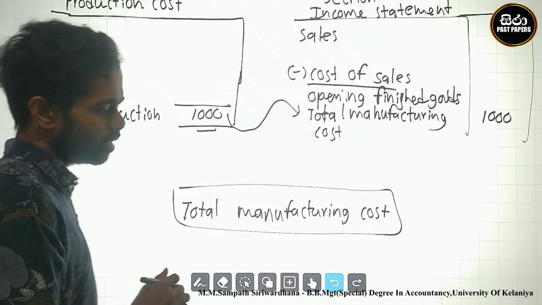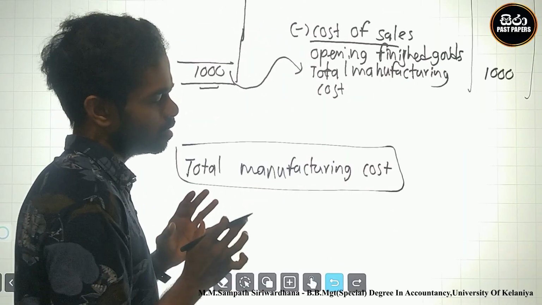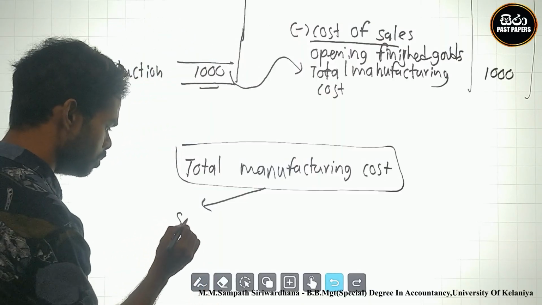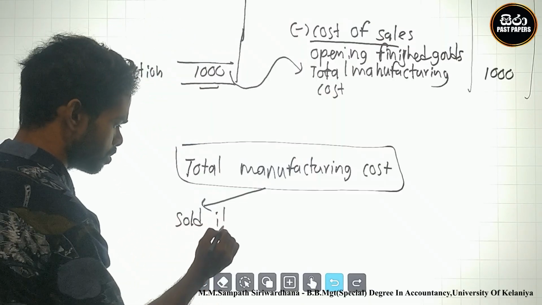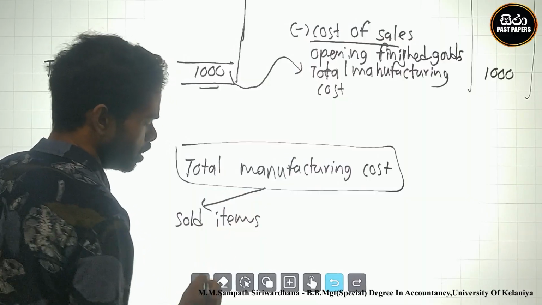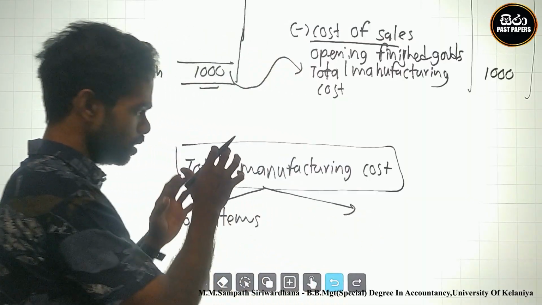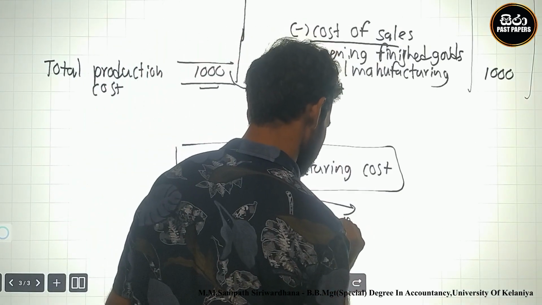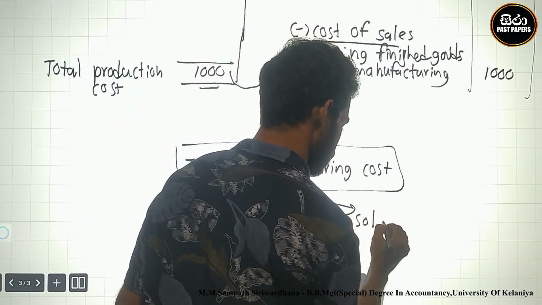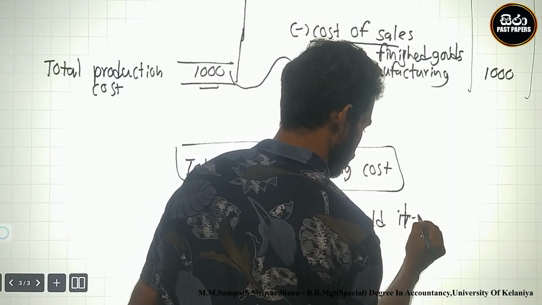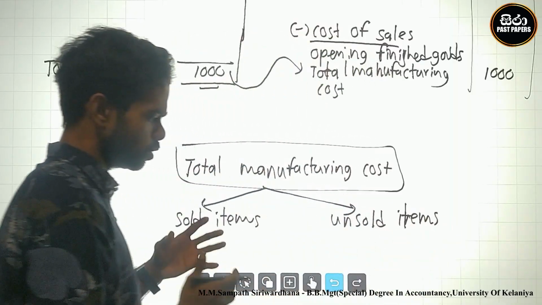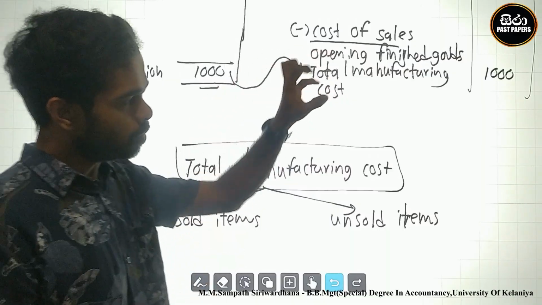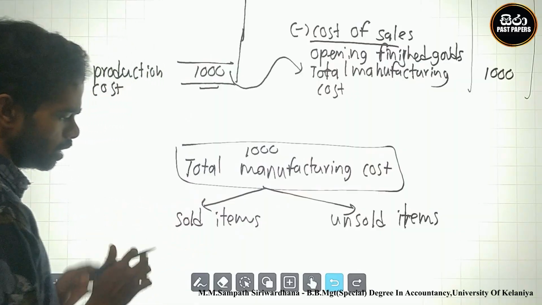Some items should be sold, and some items of these fish buns are not sold. These are the unsold items.